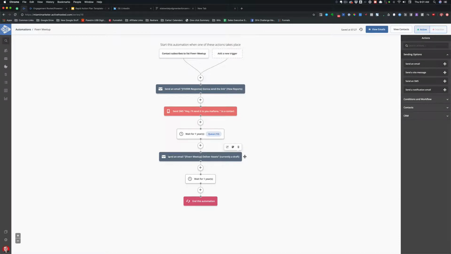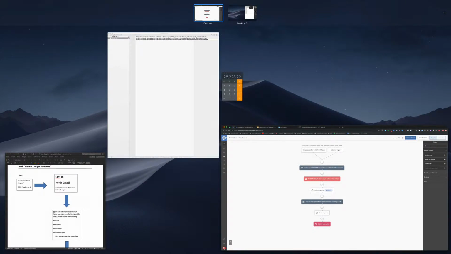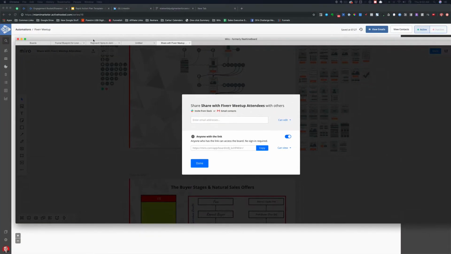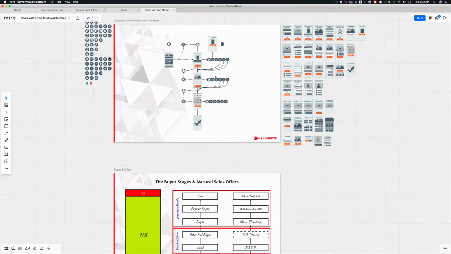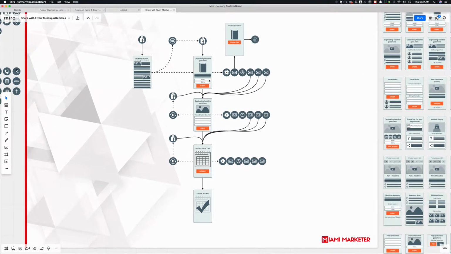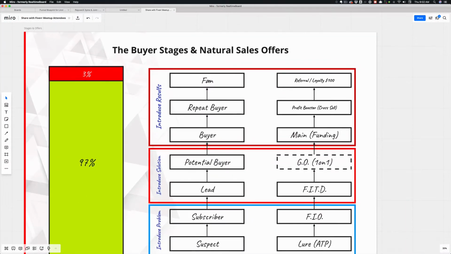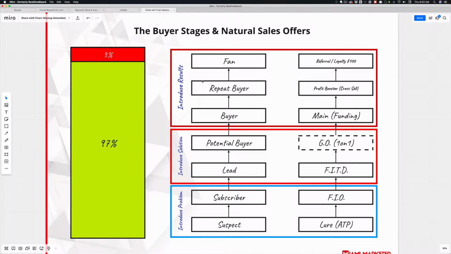these next steps. So now I'm going to make good on my promise. I'm going to put the links that I promised to send them, because I told them that if they wanted, here, let me show you really quickly. So this right here is a blueprint that I promised them. This is the flow chart of how we're going to do it, and then this is my natural sales process slide. I walked them through this entire thing, and I promised them that I was going to send them this document.